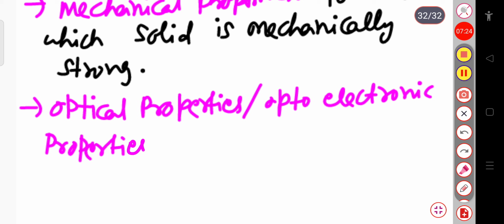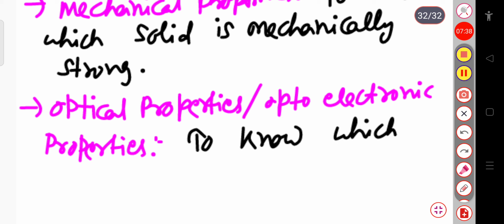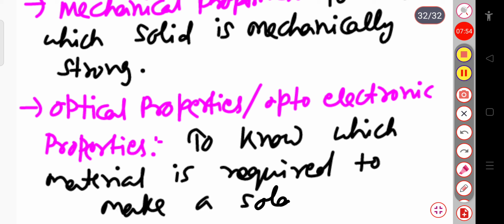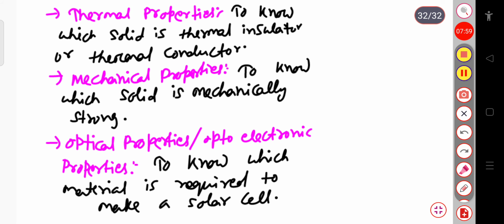Why are we studying these optoelectronic properties? To know which material is required, just as an example, to make a solar cell. So these are some basic properties, the requirement to study solid state physics.